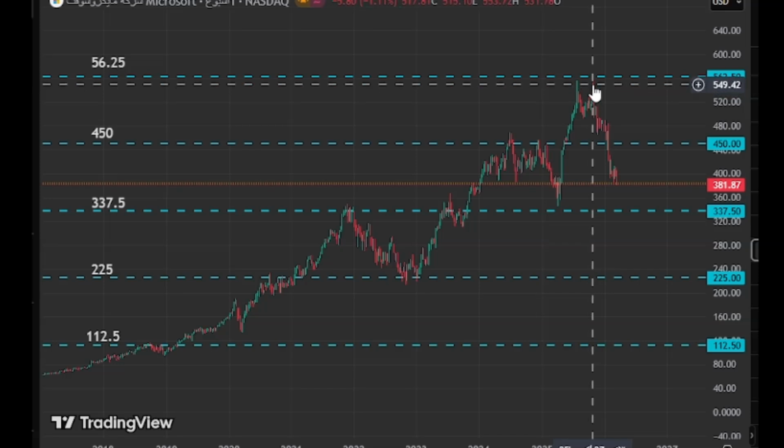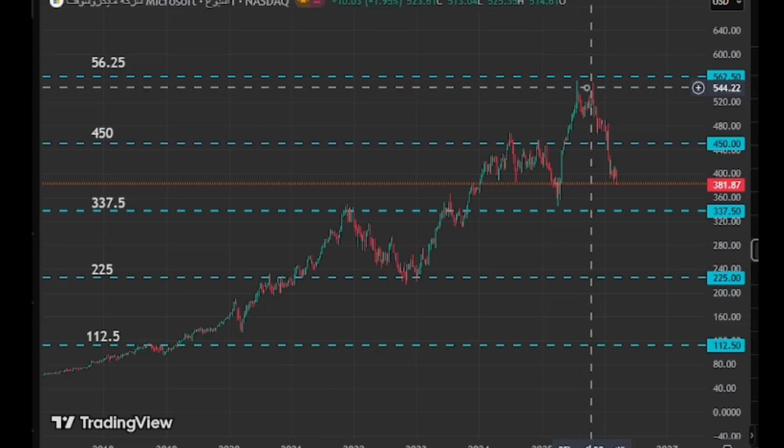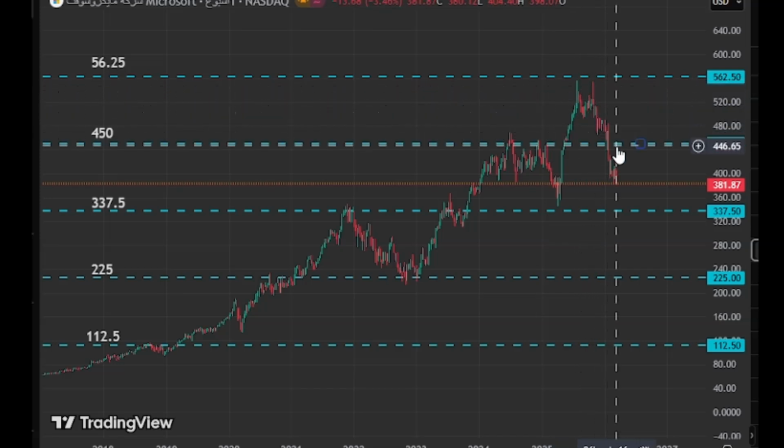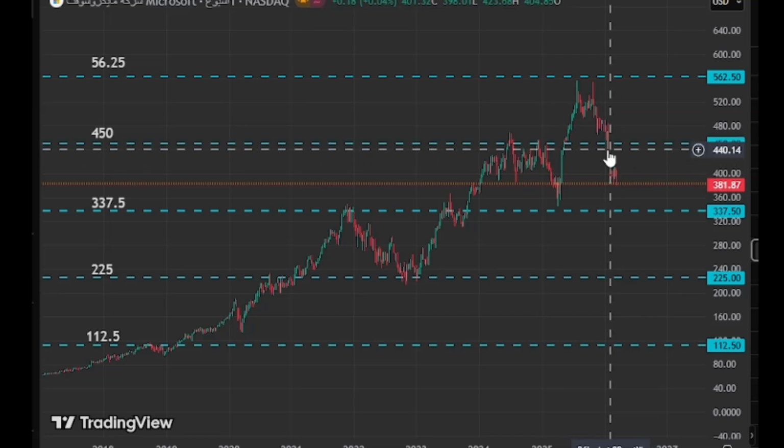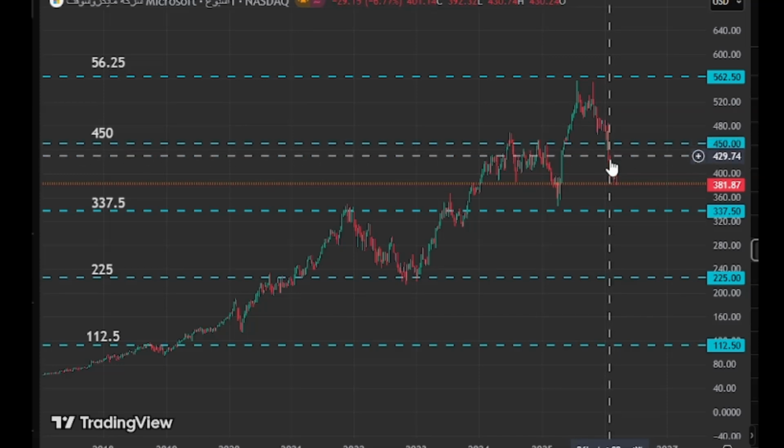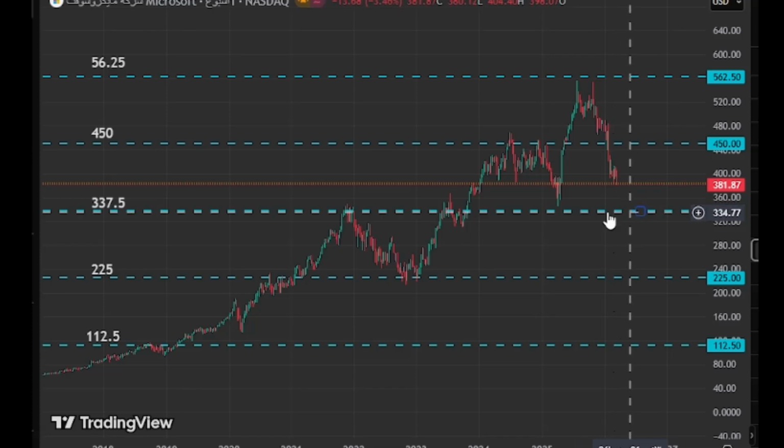The price failed to break through this level and returned to the equilibrium line, failing to support it, and continued its decline to the lower main line at a price of 450. The price continued to fall to the next line at 337.5.